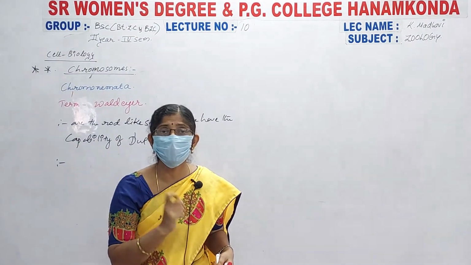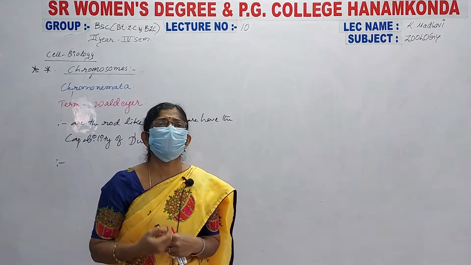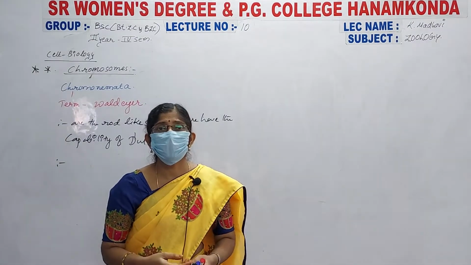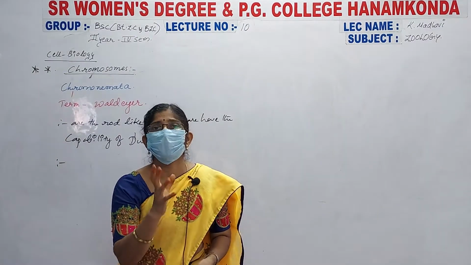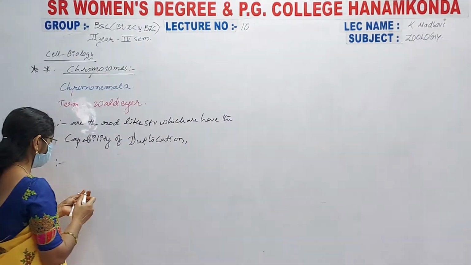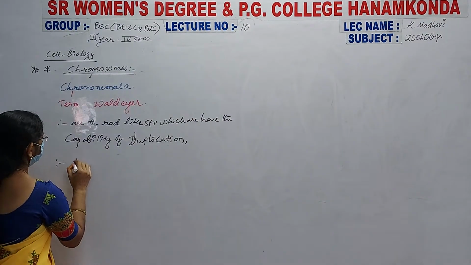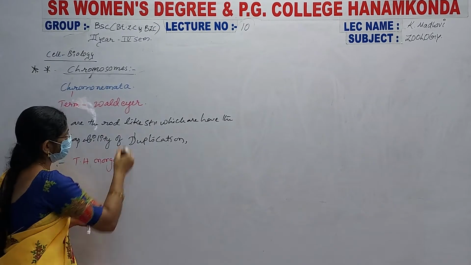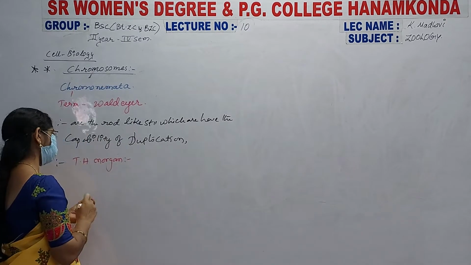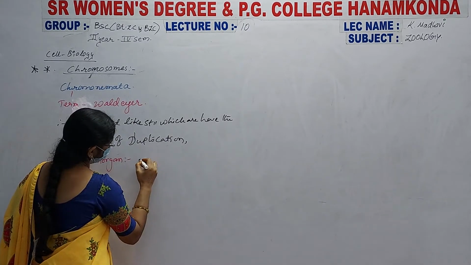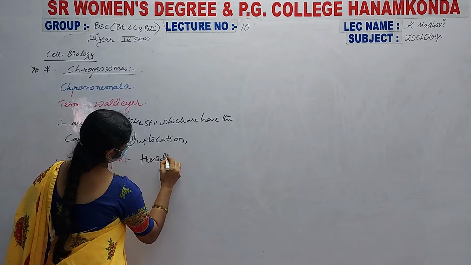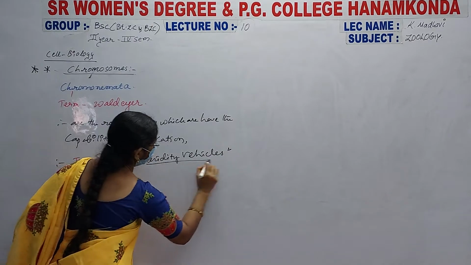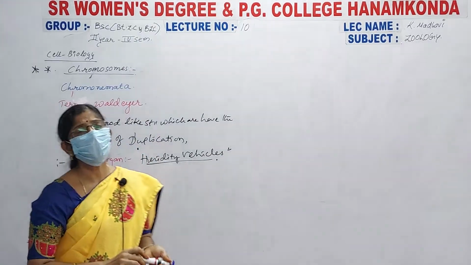These DNA particles carry the characteristics from parents, and the characters are brought to the next generation only through this DNA. That's why T.H. Morgan did many scientific experiments on these chromosomes and called them heredity vehicles.